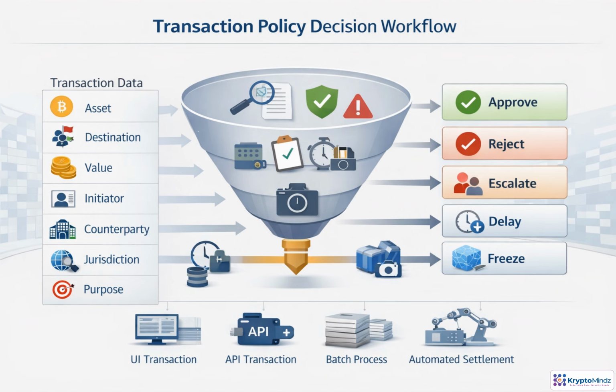To support that decision, a raw request needs to become a policy-ready record. Capture the asset, destination, value, initiator, counterparty, jurisdiction, and purpose. Then screen it against sanctions, risk, limits, and internal rules. The outcome is not always a simple yes or no. The workflow may approve, reject, escalate, delay, or freeze the request. It also records evidence whether the request came from a user, API, batch, or settlement process.